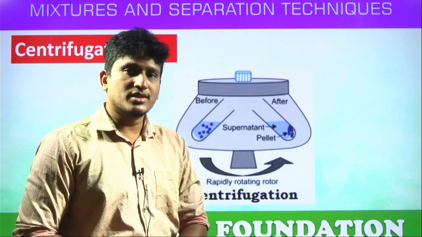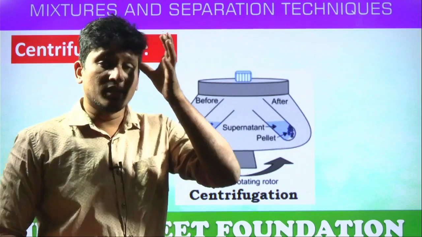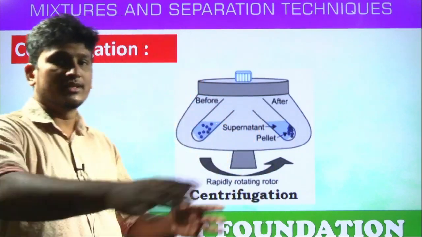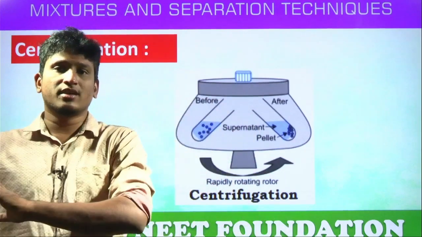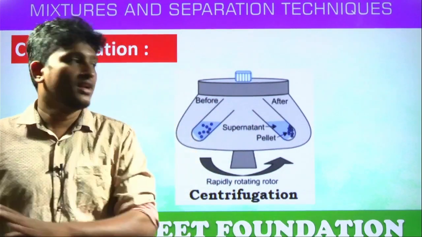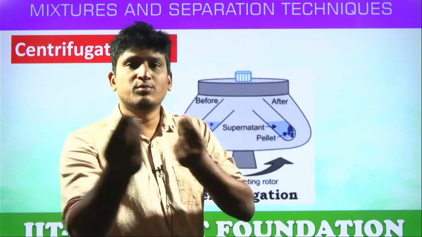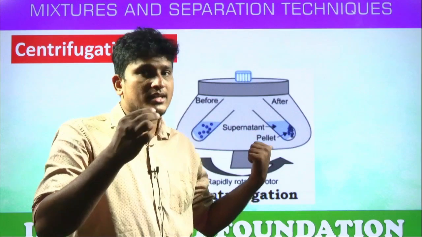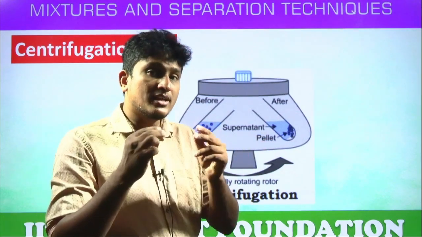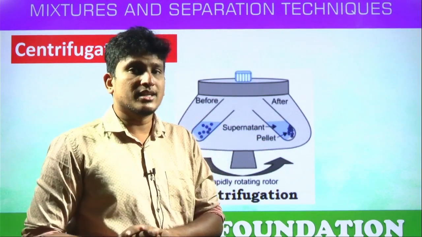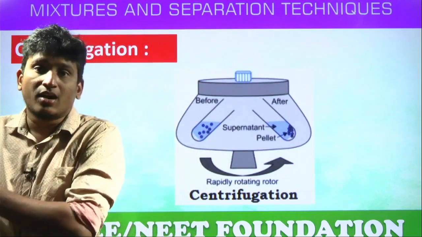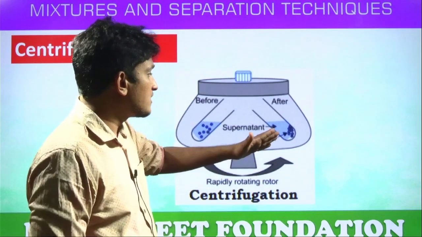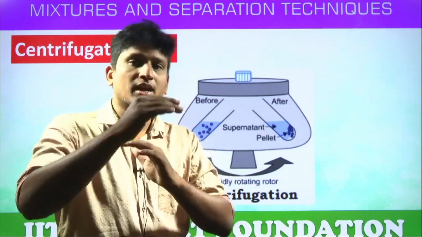So what will happen, students? For example, if any particle is moving in a circular motion, what will happen? It will fall outward, yes or no? Inside or outside? Outside. That means here also, when the glass tubes are moving in a circular motion, what will happen? It's a mixture. The mixture contains some lighter particles and heavier particles, yes or no? Heavier particles will settle down. They experience a centrifugal force, an outward force, and the lighter particles will separate. They will float on the heavier particles.